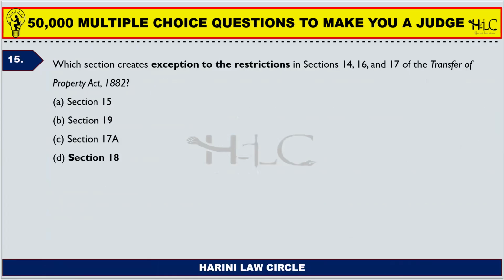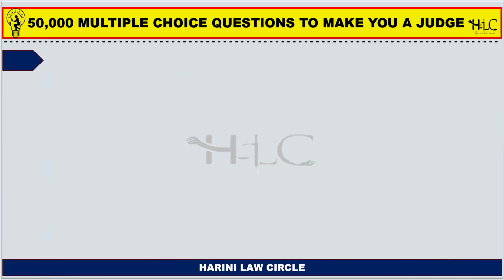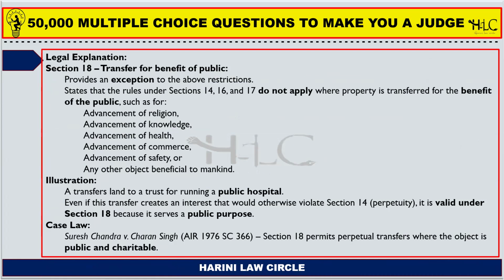15. Which section creates an exception to the restrictions in sections 14, 16 and 17 of the Transfer of Property Act, 1882? So the correct answer is 18. The exception is section 18. So what do sections 14, 16 and 17 say, and what exceptions are dealt with here in the explanation?